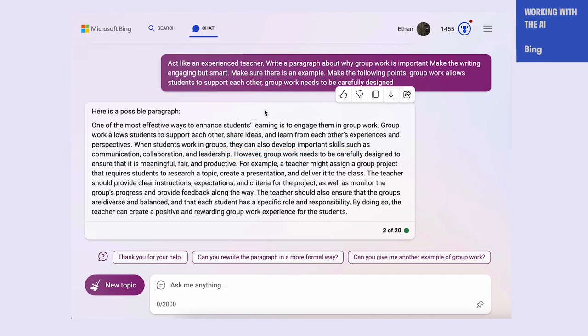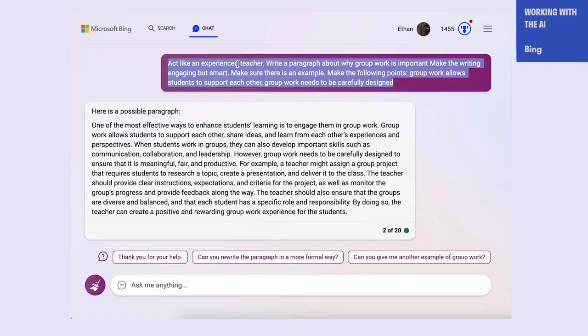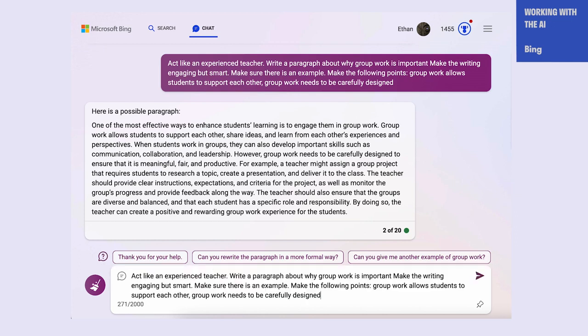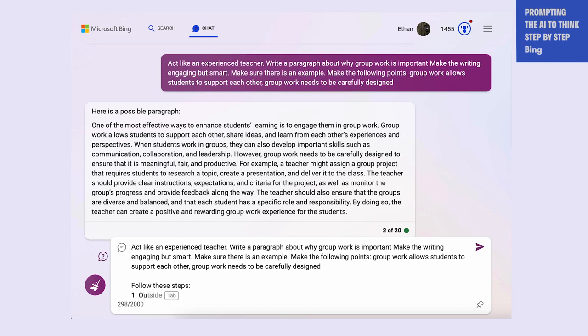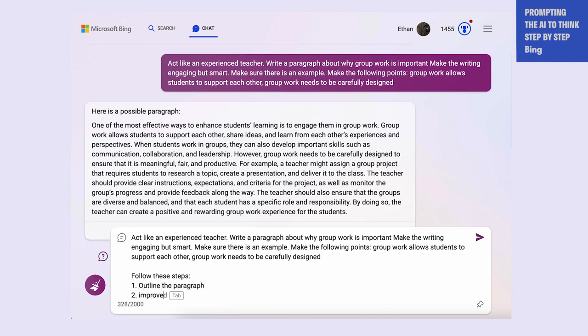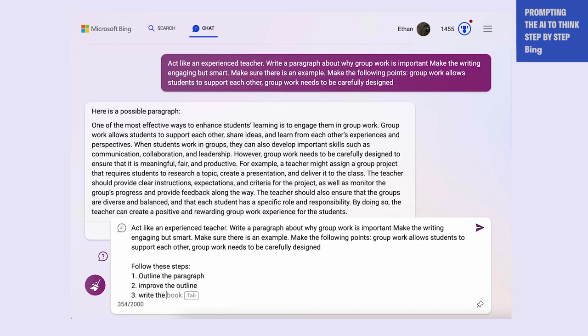There's one even more advanced technique that we can include, which research shows makes the AI more effective. And this is a little bit trickier, but it is asking the AI to think step by step. So remember, the AI is just trying to guess what the next word is in a series of words, and asking it to think step by step allows it to create content that it can then look at and build from. So we could say, follow these steps. Outline the paragraph, improve the outline, write the paragraph.